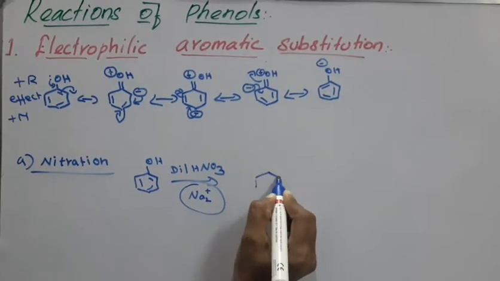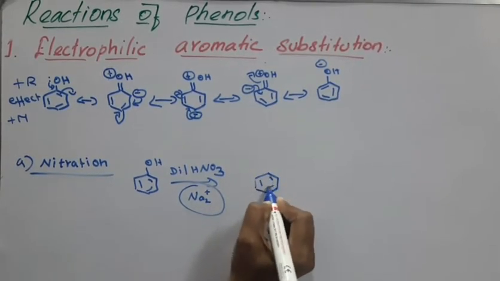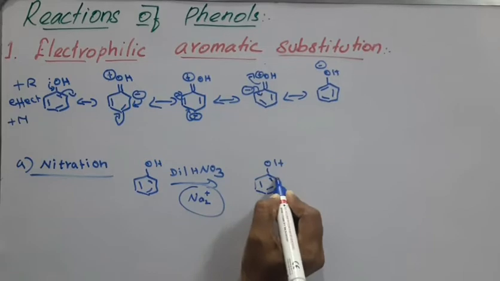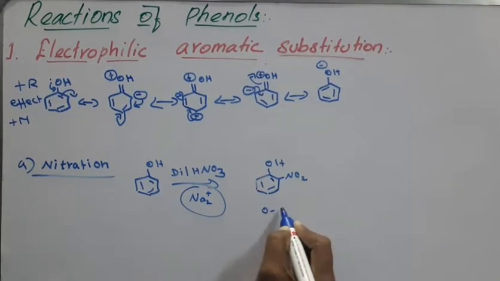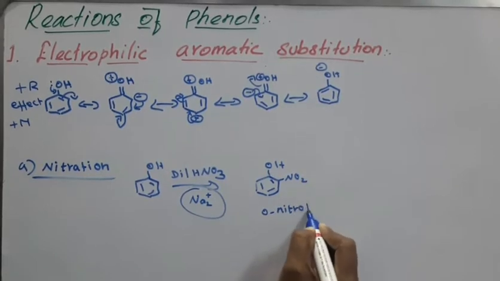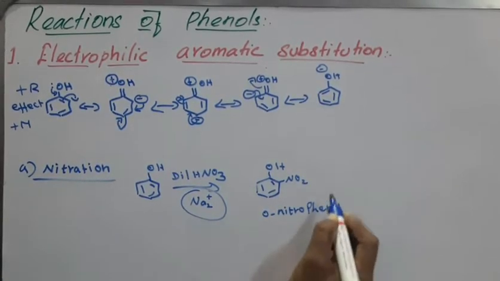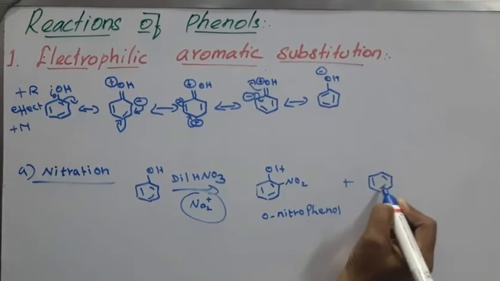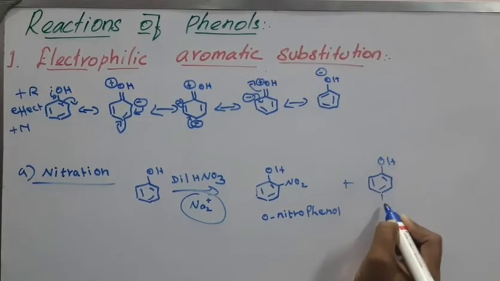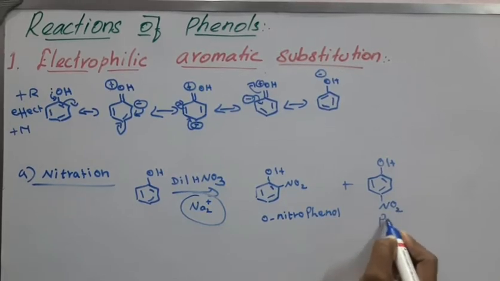We can get two different products. One is ortho-nitrophenol, and another one is para-nitrophenol.